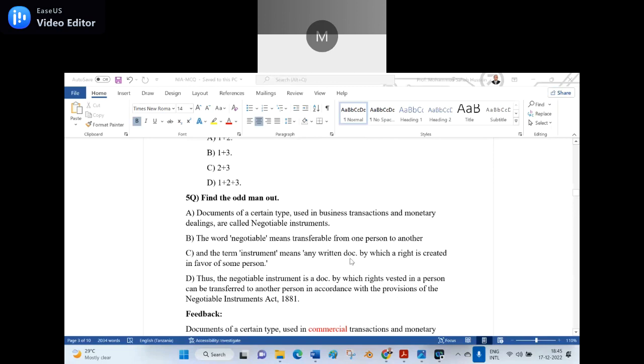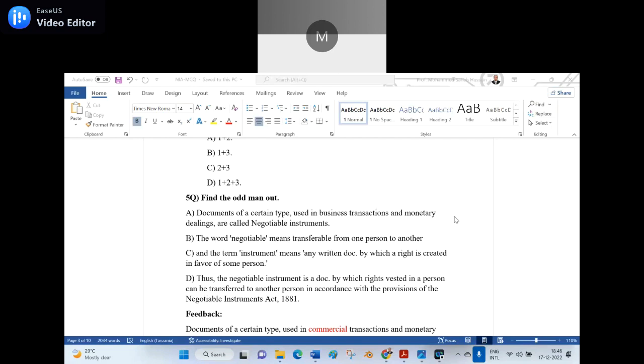Find the odd man out. A. Documents of a certain type used in business transactions and monetary dealings are called negotiable instruments. B. The word negotiable means transferable by one person to another. C. The term instrument means any written document by which a right is created in favor of a person.